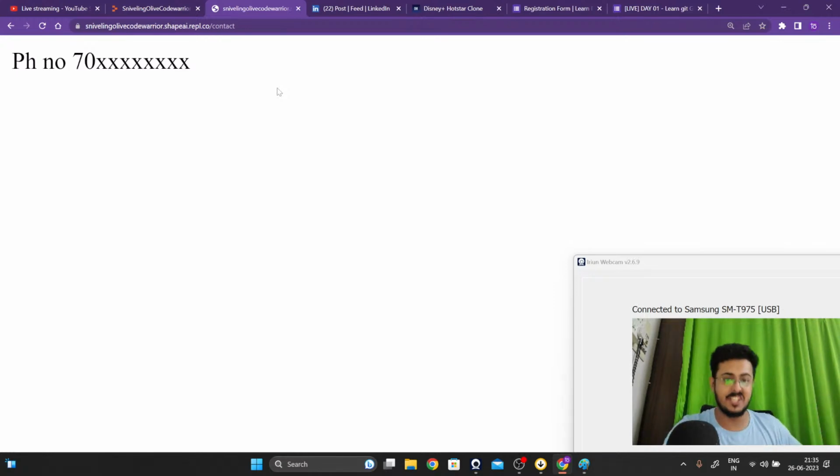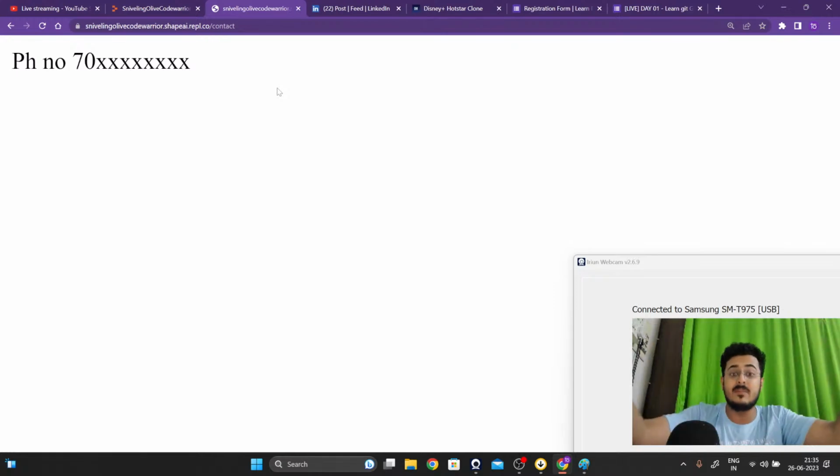The project is tomorrow. Today we are just doing some of the basic things. Tomorrow we are going to see the project. Tomorrow we are going to learn about a new thing that is called the post method. Right now we are just learning about the get method, the topic that we were not able to complete. Tomorrow we will be doing the project and we are going to learn about the post request, not just a get request, wherein the user is able to enter some data on the front end.